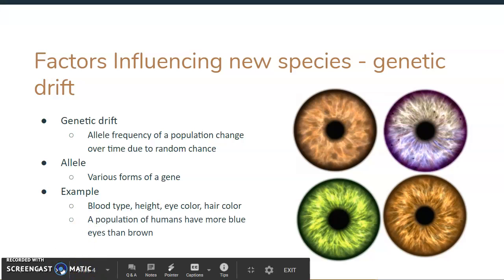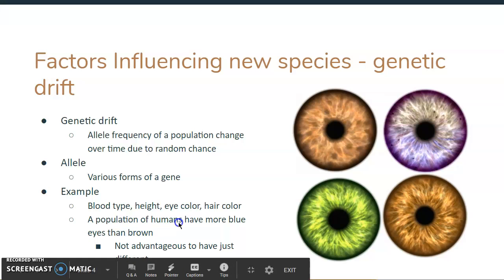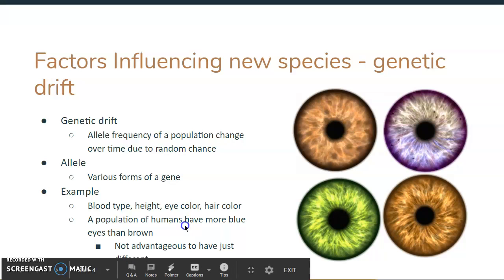Our second one is genetic drift. My example is a population of humans that has more blue eyes than brown eyes. An important thing with genetic drift is that it can change something, but it's usually not advantageous to have this difference. For example, it's not advantageous to have a different eye color or a different hair color or blood type. It really is just kind of random.